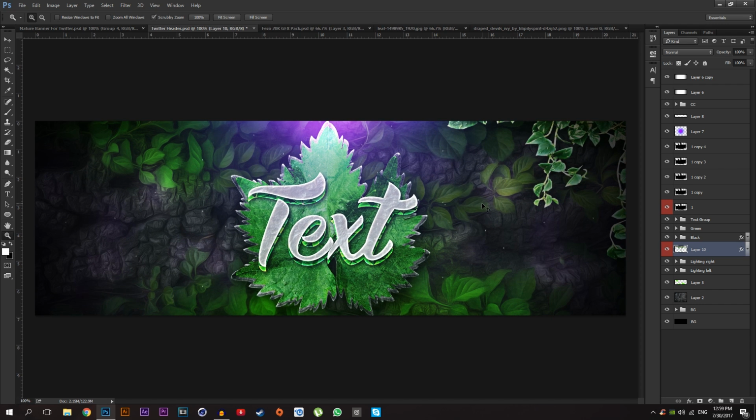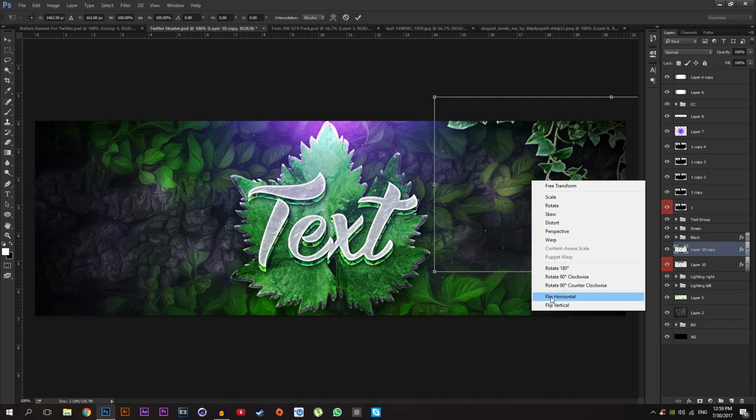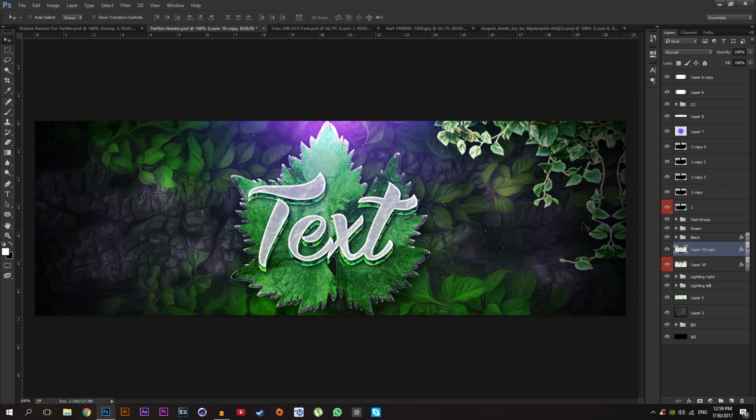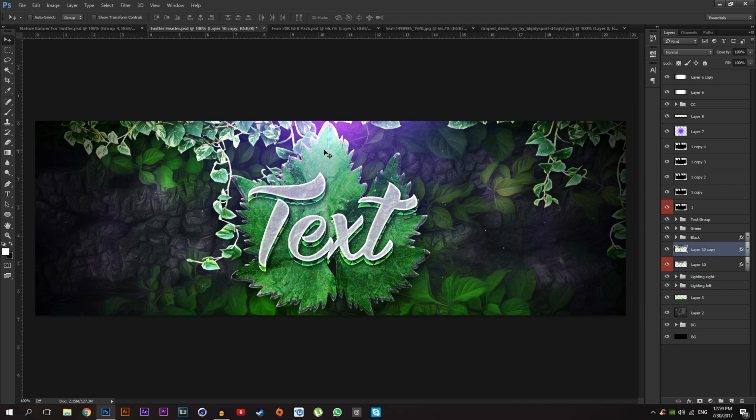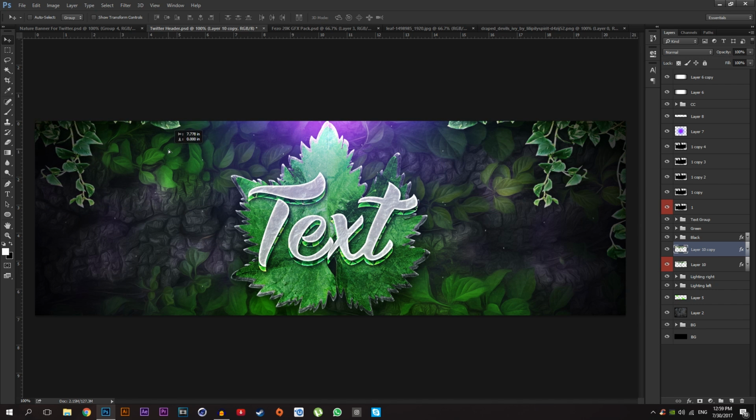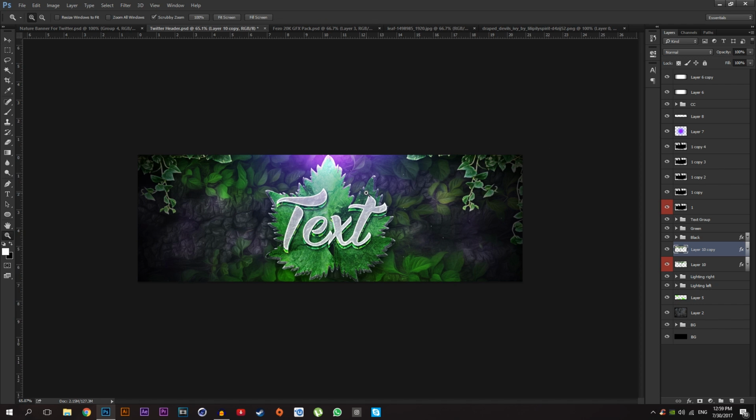Like that. Press Ctrl J, duplicate it, press Ctrl T, right click, flip horizontal, press enter, and using your move tool drag it to the left hand side, just like that. So here we have a nice effects on it.